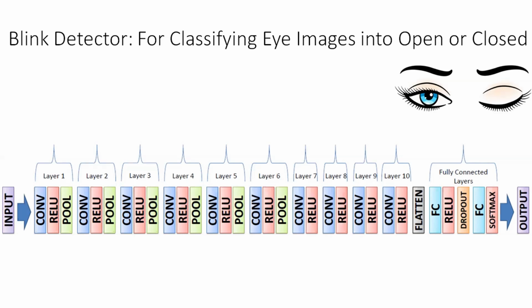The first one is followed by ReLU and dropout layers. Then the second fully connected layer is followed by softmax and output layers. At the output layer, we have two nodes predicting the probability of the eye to be open or closed.